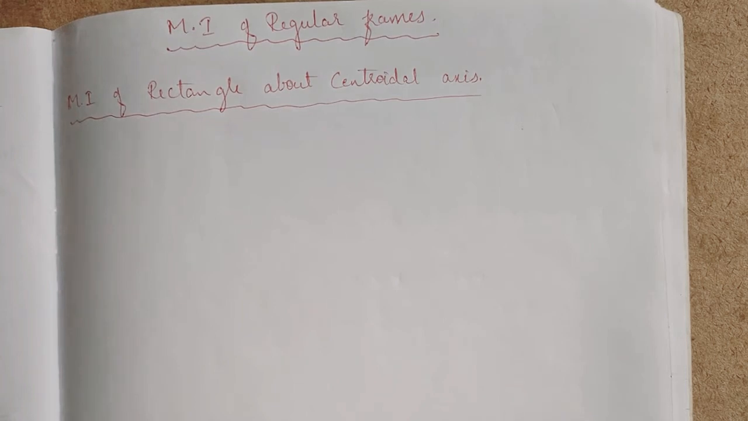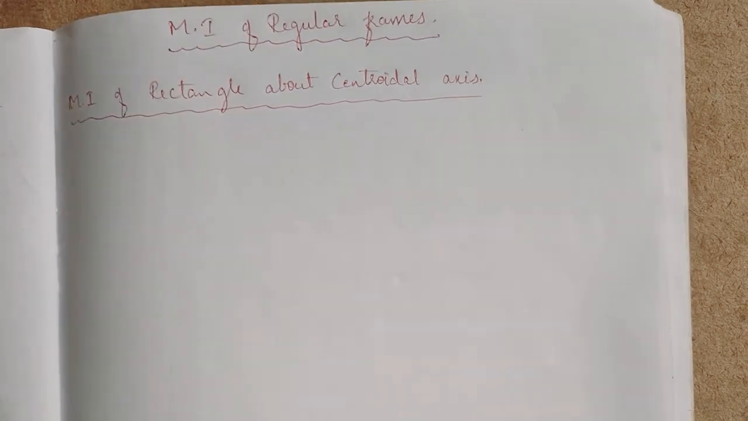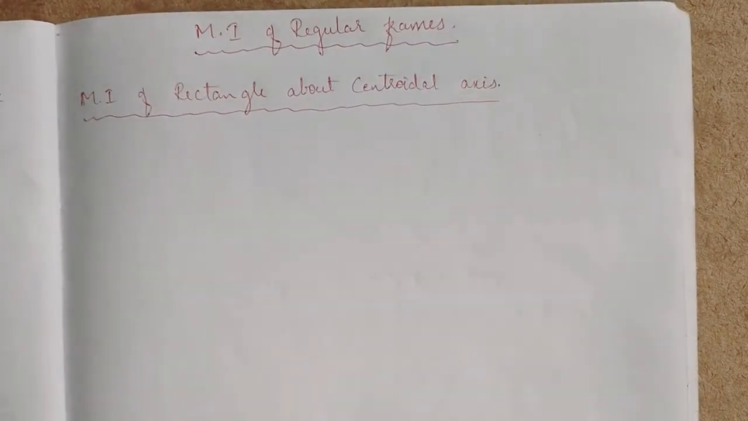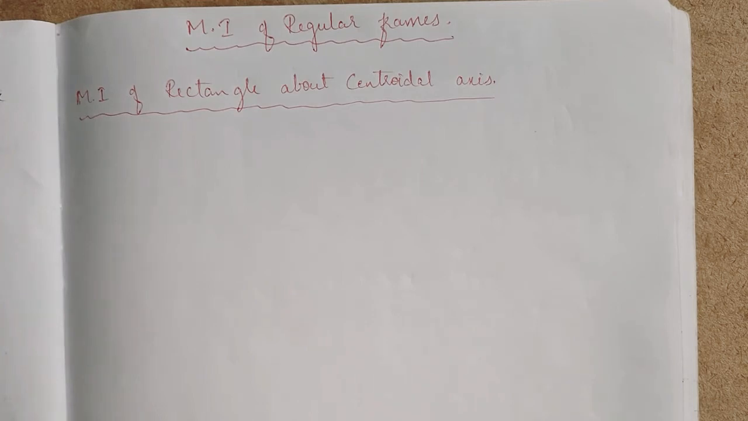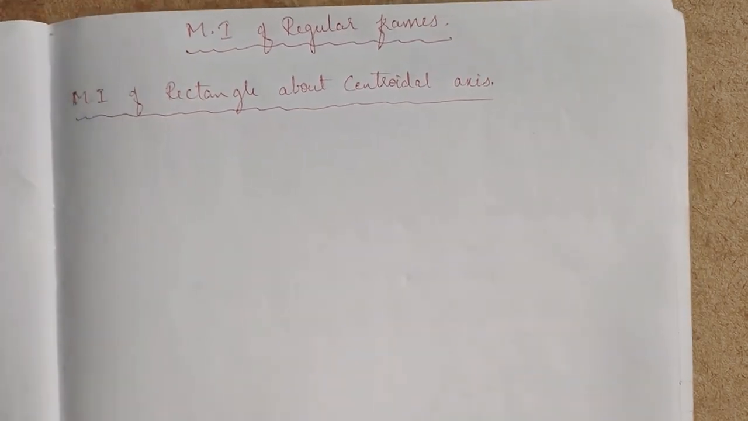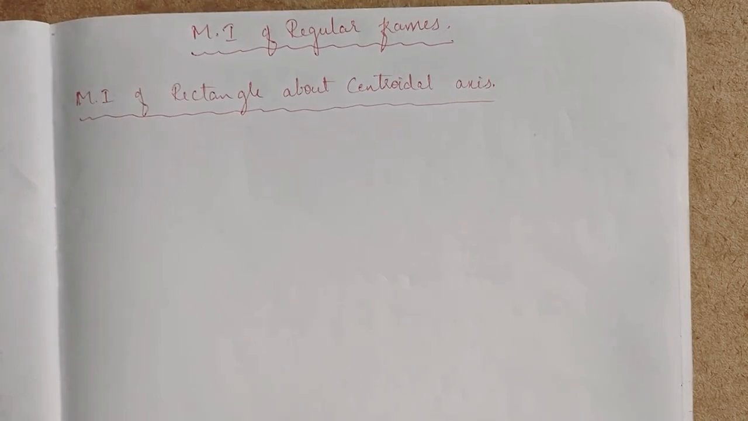Regular frames are the rectangle and the triangle, and we can also tell the circle, semicircle and quarter circle. These are all standard types of frames which we encounter in day-to-day life, in every simple figure. If the frame is a complex section, we can cut it into regular frame shapes. So some standard frames are there, and we will find them one by one.